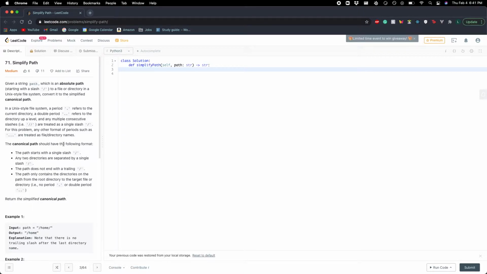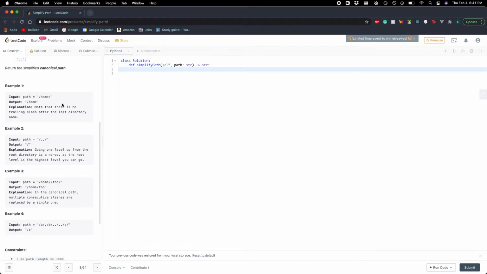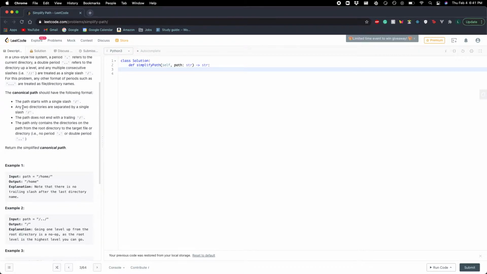All right, so we read the problem. Now let's look at a couple of examples. So right here, our path is /home/, and our output is just /home. So given /home/, we return /home, and that's because they don't want it to end with a slash. And we know that because they said it right here. It's one of the following formats. The path does not end with a trailing slash.